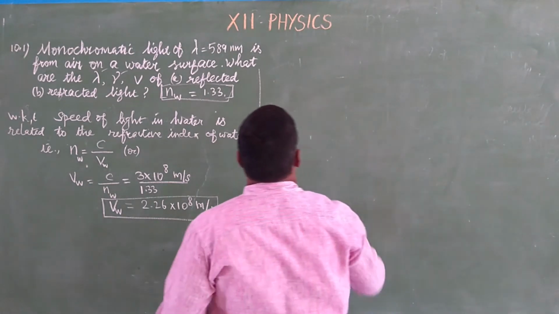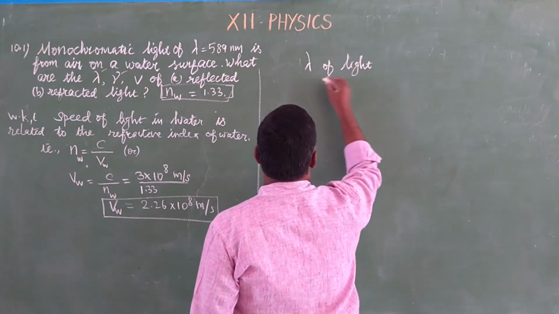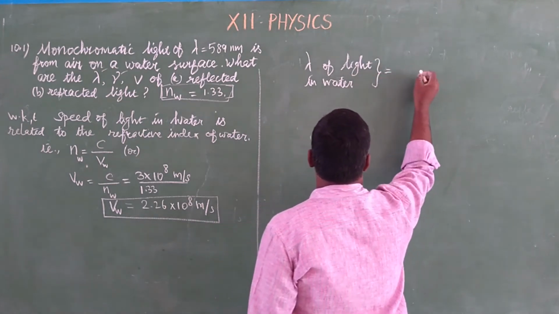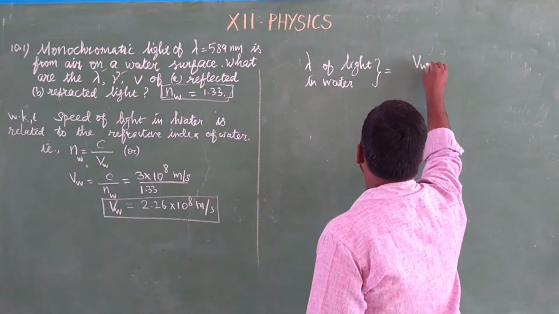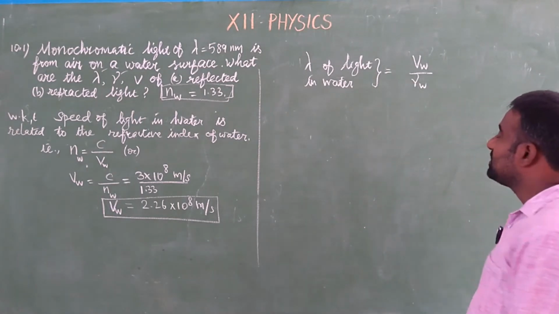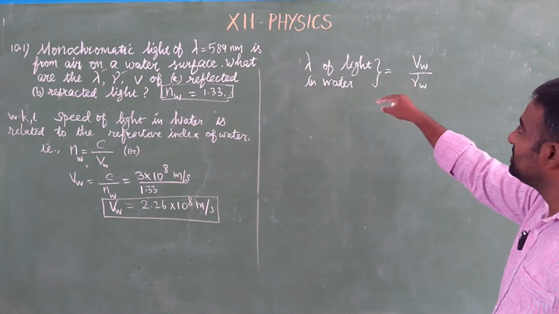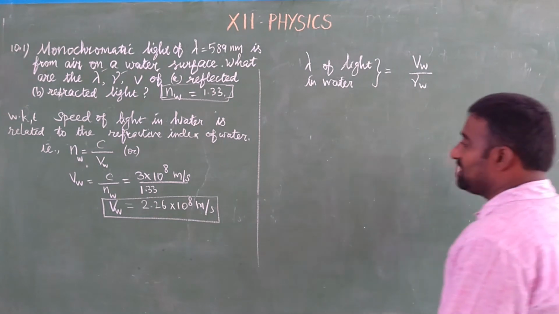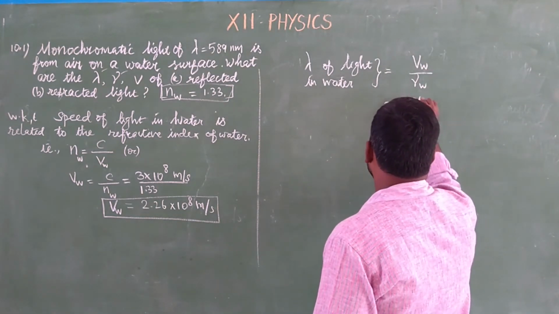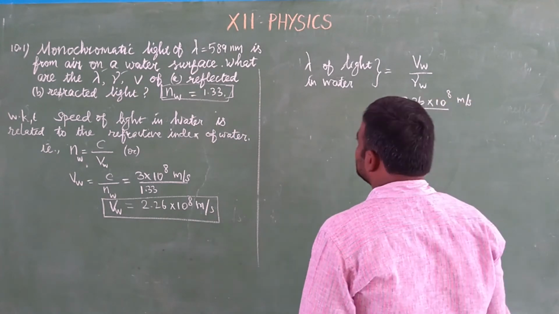So wavelength of light in water is equal to speed of light in water divided by frequency of light in water. Speed is equal to frequency into wavelength, so wavelength is equal to speed by frequency. Already we have calculated these values. The speed of light in water is 2.26 into 10 to the power 8 meter per second, and the frequency also we have calculated.